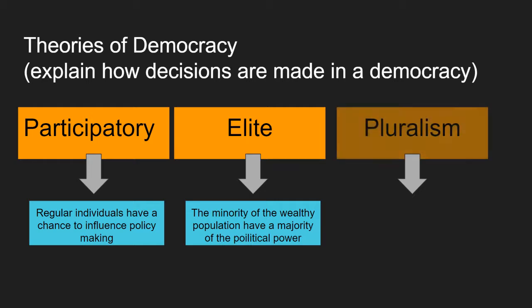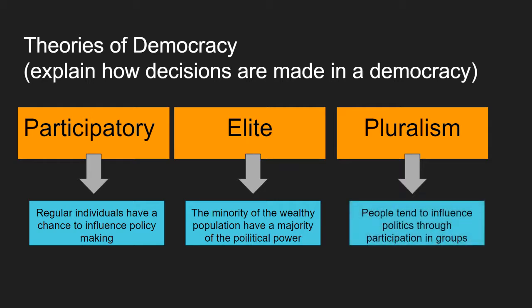And then the last theory is called pluralism. This is the idea that in democracy, regular citizens do have the ability to impact political decisions and impact political policy and what their government officials do, but that they don't often feel comfortable doing it as individuals, like the participatory model says they would. This is actually influencing politics and politicians through participation in groups.